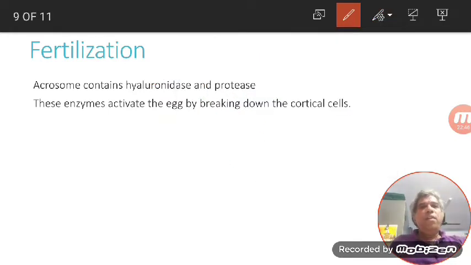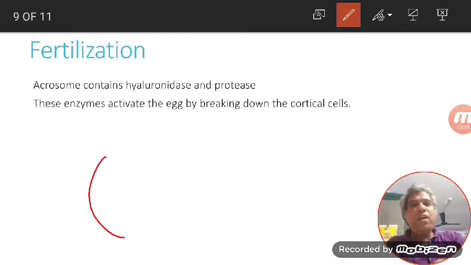So during the process of fertilization, what is happening? The spermatozoa come running into the fallopian tubes. Life is a running race, life is a competition. The best sperm reaches the ovum earlier. Early bird catches flies, early sperm catches the ovum, and it gets fused. The union of spermatozoa with egg is called fertilization.